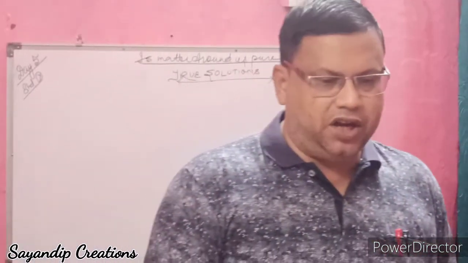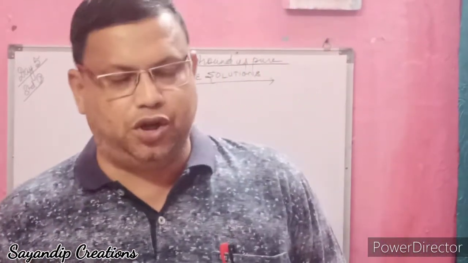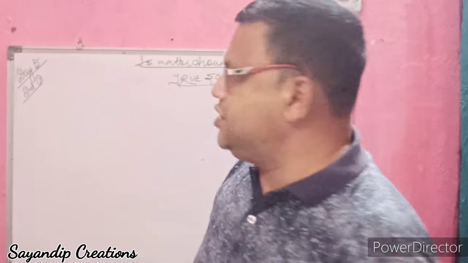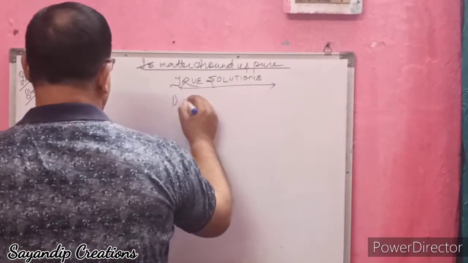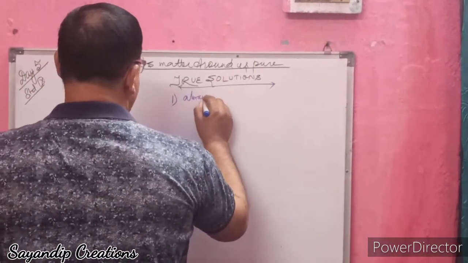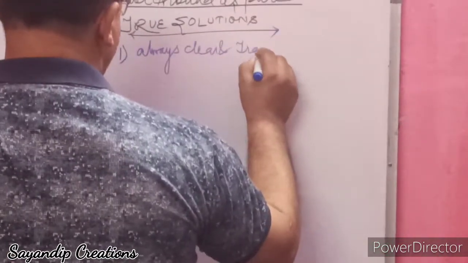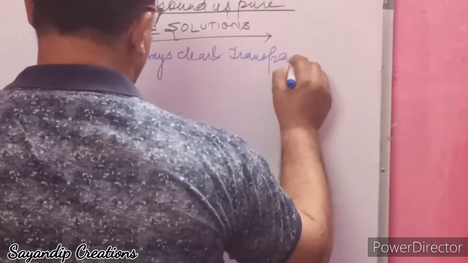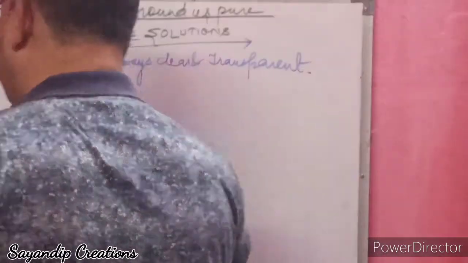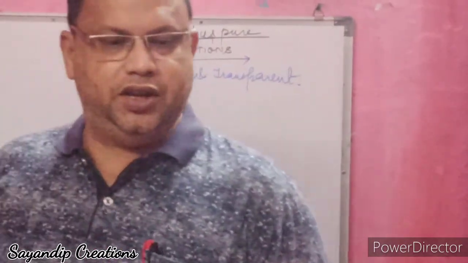Now, what are the characteristics of a true solution? First of all, it is always clear and transparent.